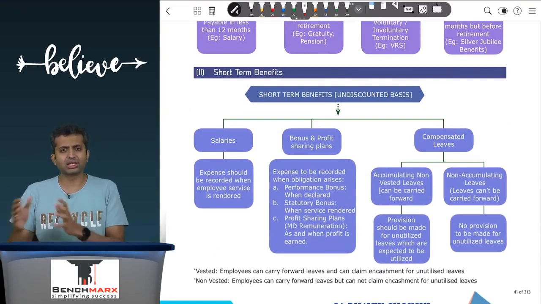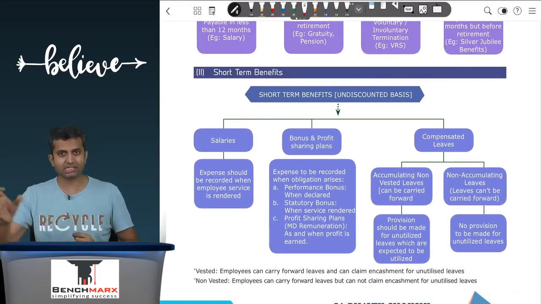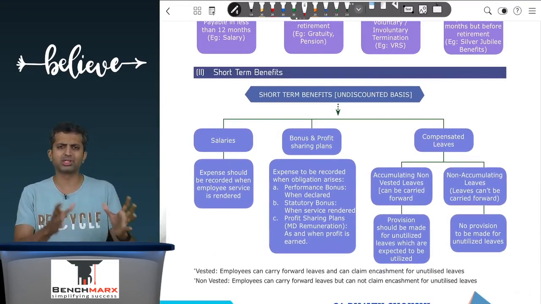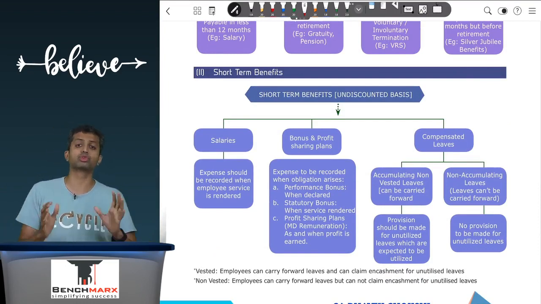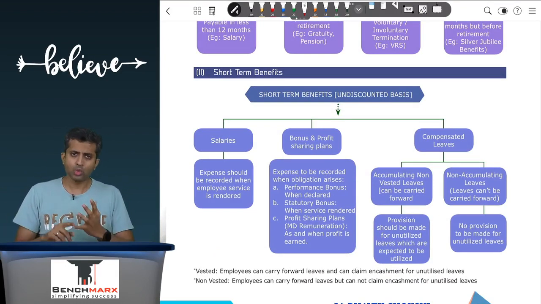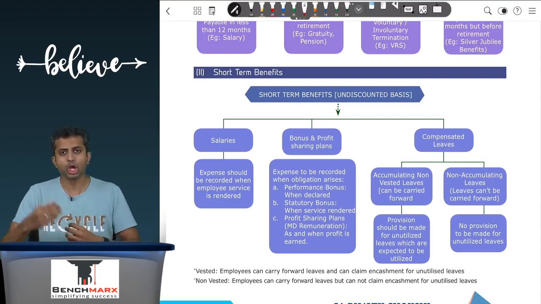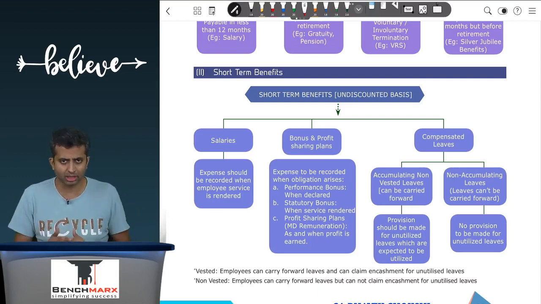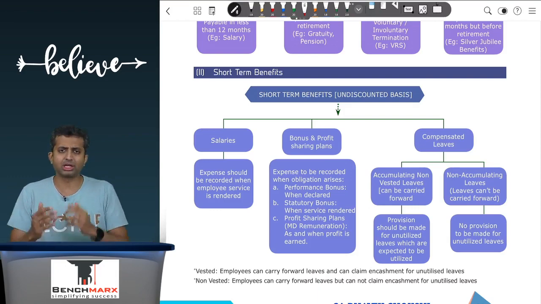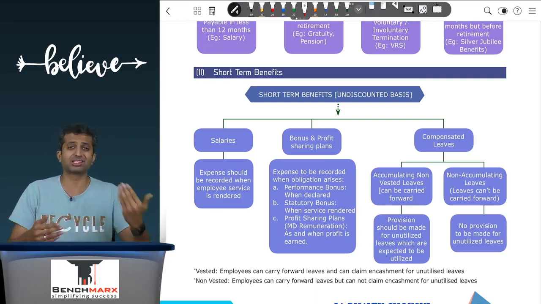Now we'll segregate each of them. In my opinion, the most important is the post-employment benefit working. However, we'll segregate and try to understand the accounting for each of them, starting with short-term benefits, where you have something like salaries and wages, which will be recorded as and when the service is rendered. If the service is rendered in the current month, but we get salary for, let us say, 4 months, then there will be some advance salary which will be shown as an asset.